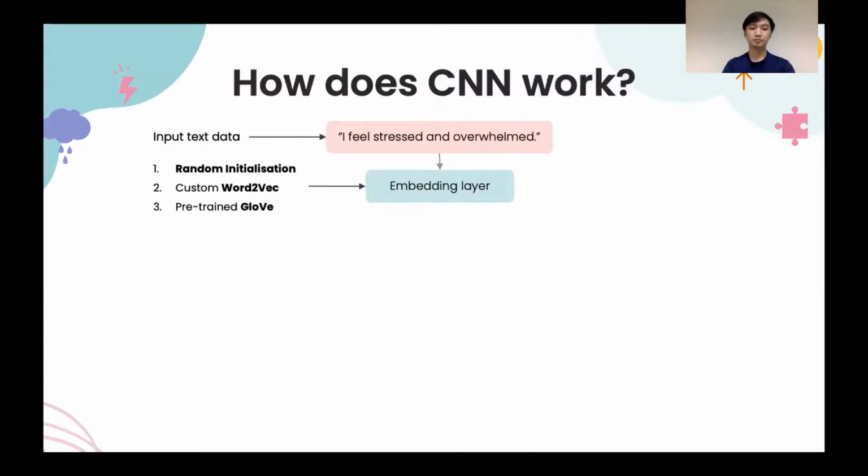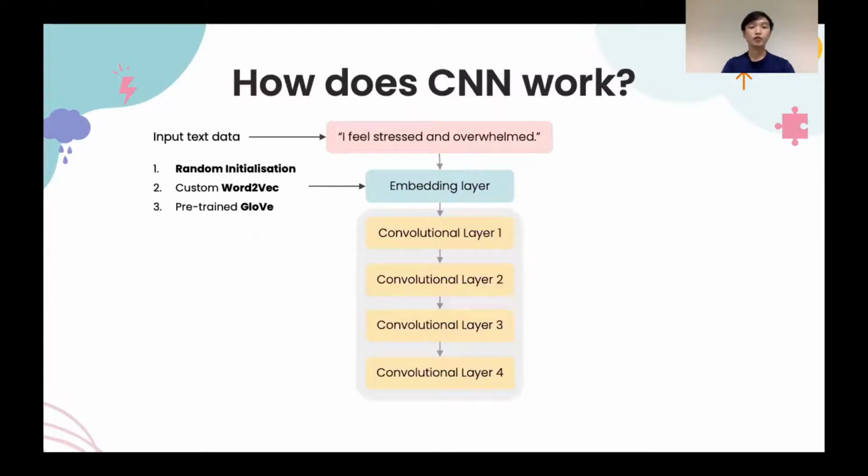Here, we experimented with 3 different inputs for the embedding layer, and they are random initialization, custom word-to-vec, and pre-trained GloVe embeddings. After which, 4 convolutional layers were stacked together to extract sentiments and key features that are influential towards classification. Next, we use the max pooling technique to focus on the most important features in a sentence. We have also added a dropout layer as a form of regularization to our CNN model.